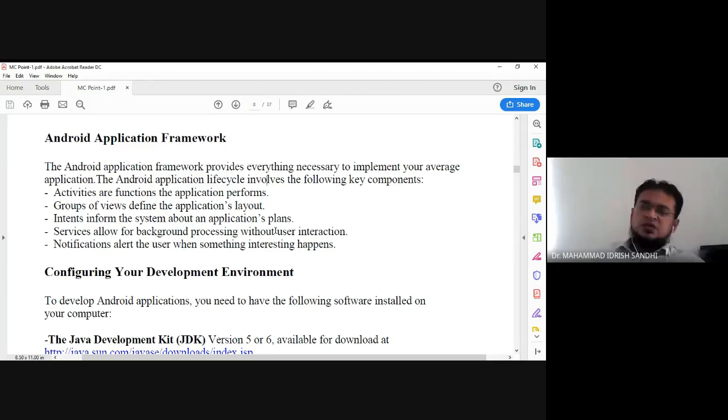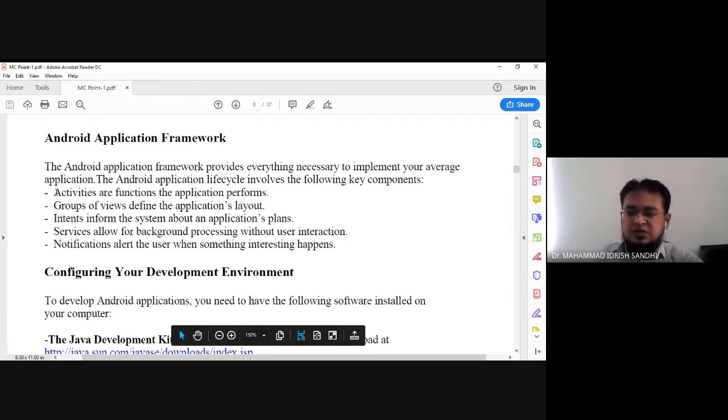So each and every page and each and every screen on an Android mobile screen or application will perform a particular task that is being allotted by the developer or a programmer. So this is very much useful. Activities are functions the application performs. Whatever the task of the application that we have defined is being implemented by the activity. So activity is very important as far as our Android application is concerned.